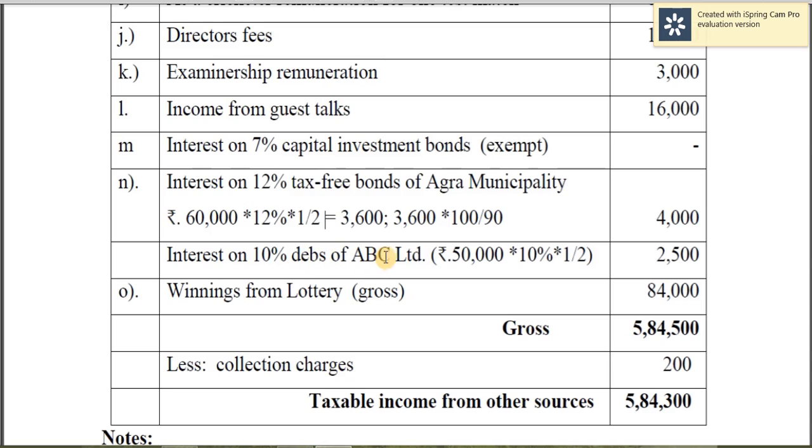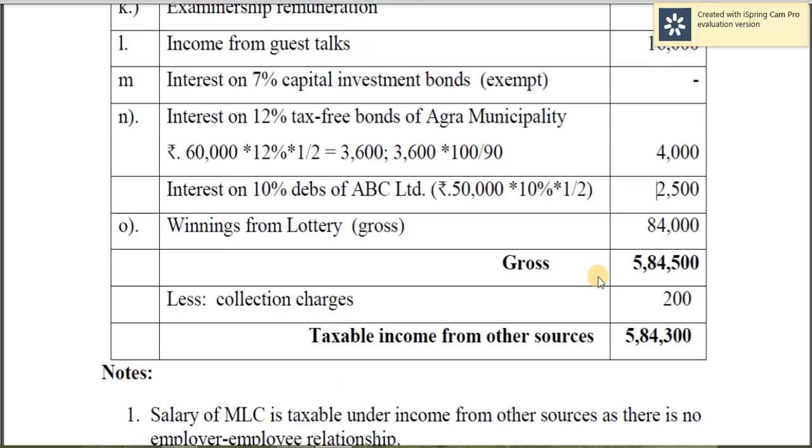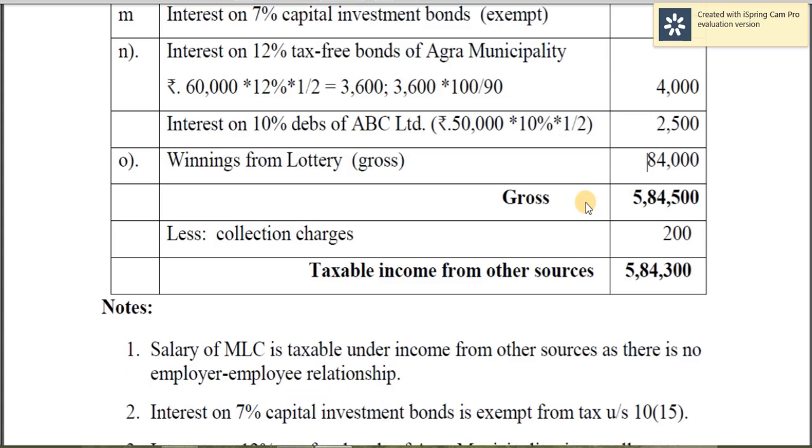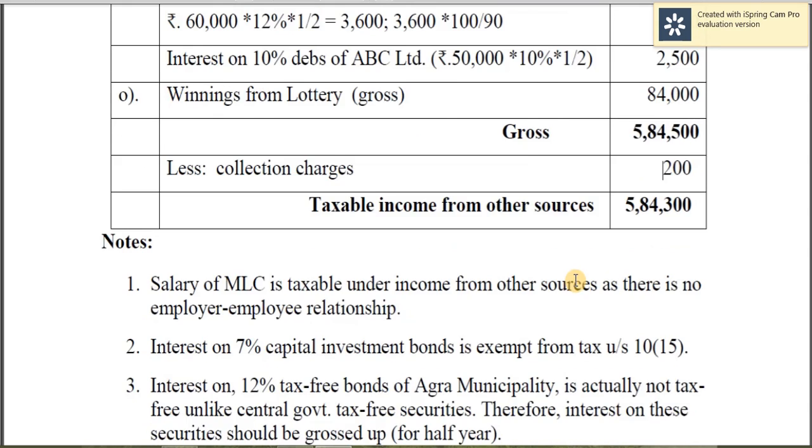Interest on 10% debentures of ABC Limited, less tax commercial security, and you have to apply the rate. And since you have purchased on 1st November, it should be calculated for half the year, so 2,500. Winning from lottery, yes, so 84,000, gross amount is given there. So total gross amount is 5,84,500. From that, deduct collection charges 200, so you are getting 5,84,300.